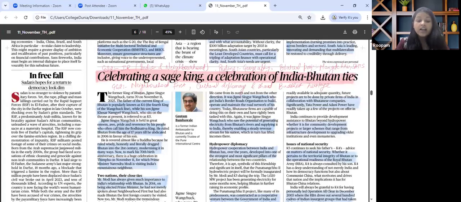For GS paper 1, cultural diplomacy and shared Buddhist heritage can be quoted. Also, mutual sensitivity and mutual security have always been the bedrock of India-Bhutan ties. So this is how this could be quoted. Another key term that we can associate with India-Bhutan ties could be spiritual diplomacy as well.